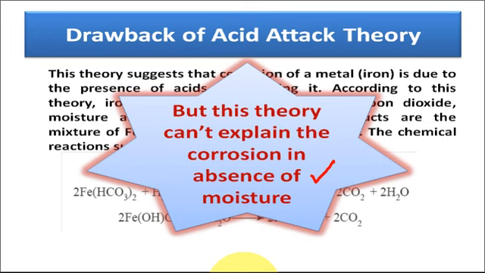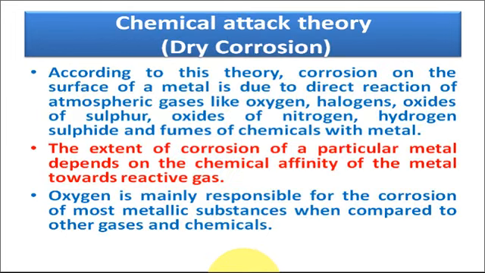So to overcome this drawback, we come to the next theory, that is the chemical attack theory, which is also called the dry corrosion. Why is it called the dry corrosion? Because it explains the corrosion in absence of moisture too. So according to this theory, corrosion of metal is due to the direct reaction of atmospheric gases like oxygen, halogens, sulfur oxides, nitrogen oxides, hydrogen sulfide, and fumes of some chemicals with the metal.